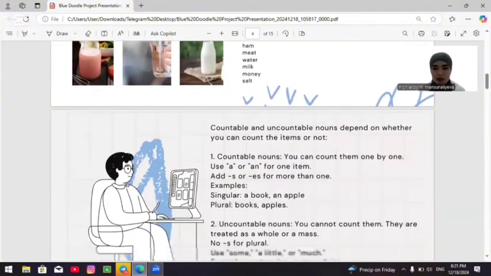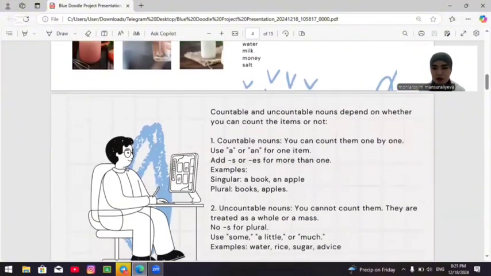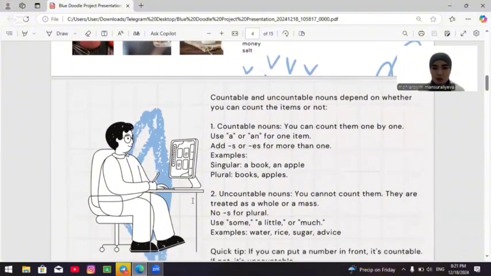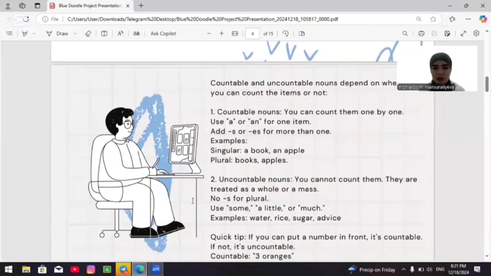Countable and uncountable nouns depend on whether you can count the items or not. First, countable nouns: you can count them one by one. Use a or an for one item. Add s or es for more than one. Examples, singular: a book, an apple. Plural: books, apples.